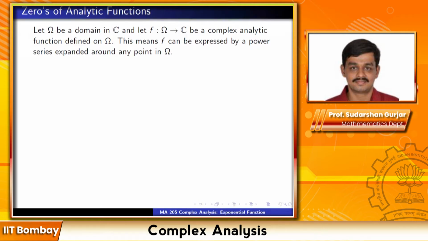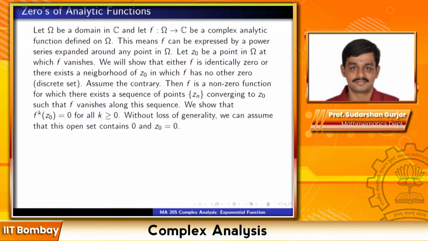Again, just to quickly recall, this means that f can be expressed as a power series expanded around any point in omega. So I can locally expand f as a power series around every point. Now let z naught be a point in omega at which f vanishes. So we will show that f is identically 0, or there exists a neighborhood of z naught on which f has no other 0. That is to say that the zeros of f are a discrete set.